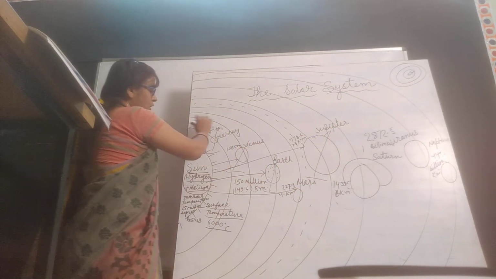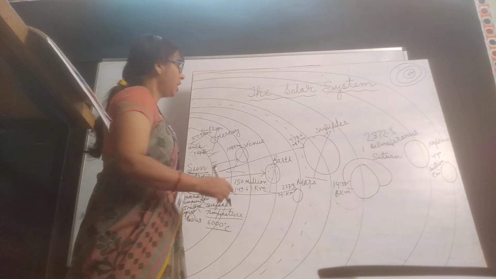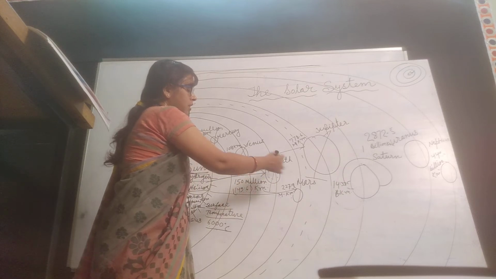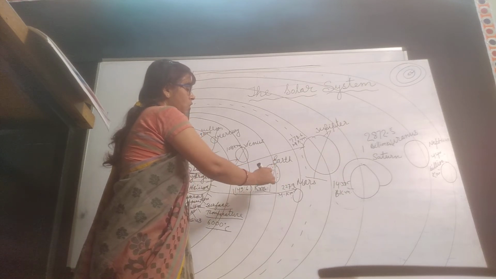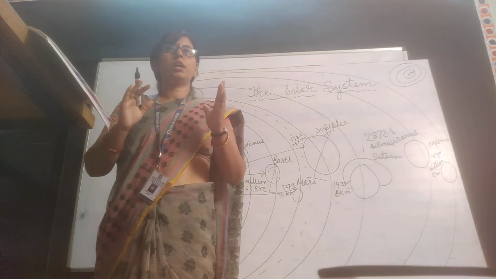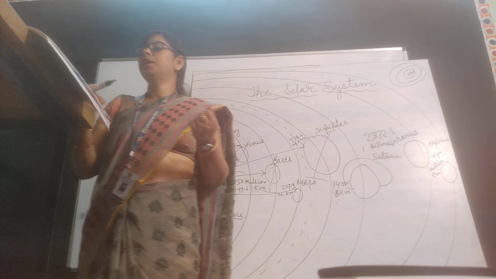When it moves around the sun, this movement is called a revolution, and when it moves on its axis, it is called a rotation. So all planets have two kinds of movement. One is revolution and the second is rotation.